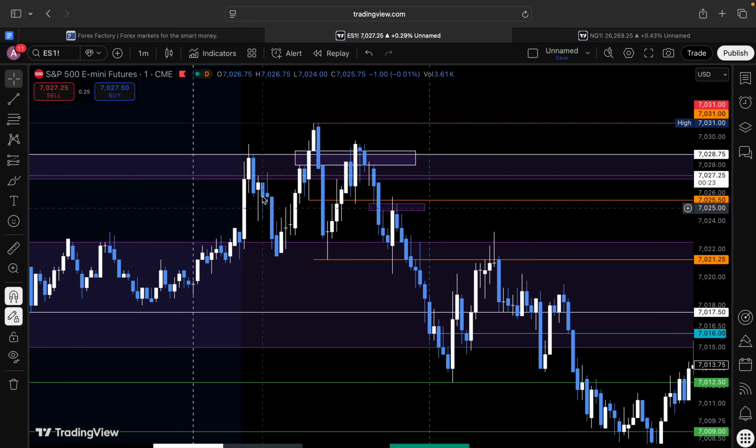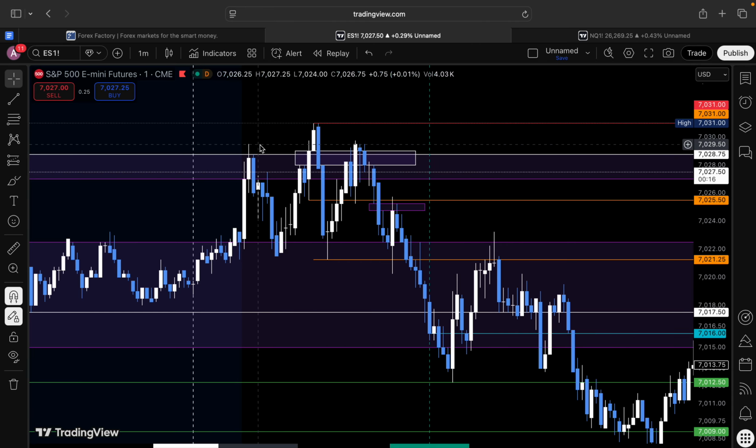Cool, right? And then we were waiting for a 5-minute break of structure. As you can tell, we didn't receive that. Also, we ended up just sweeping that again. Of course, we would go ahead and put our stops above that sweep.